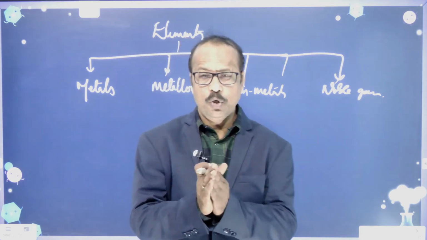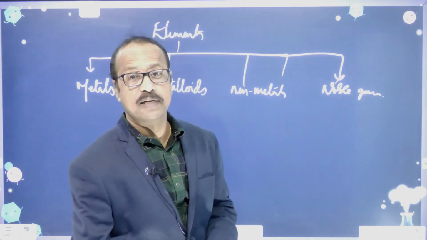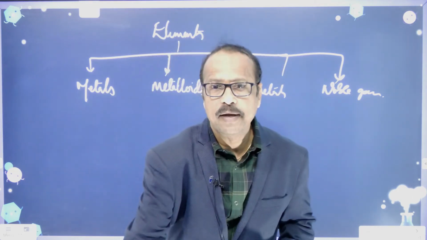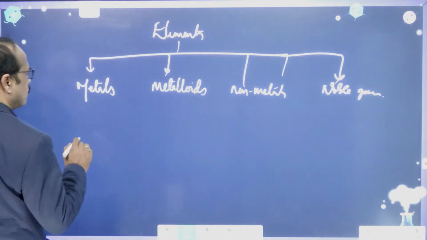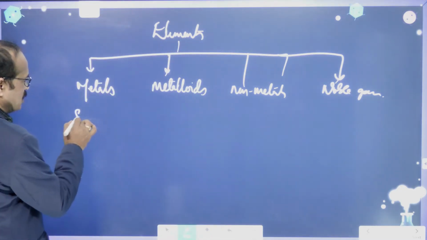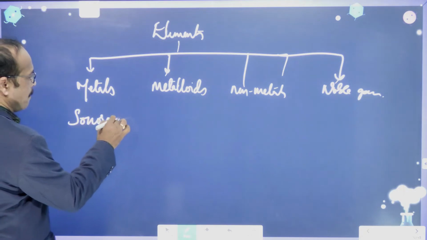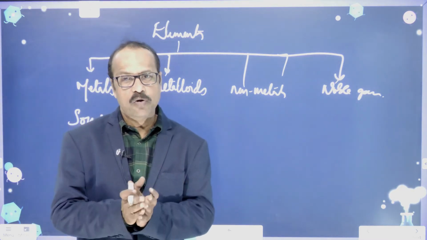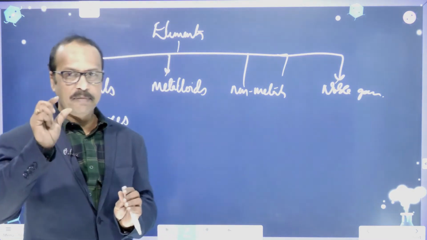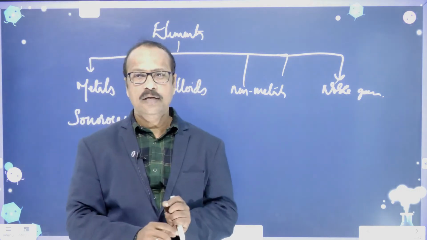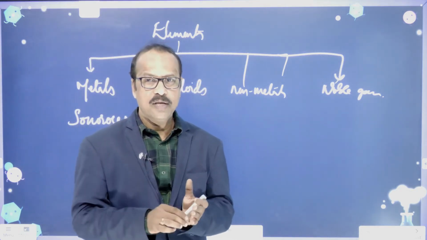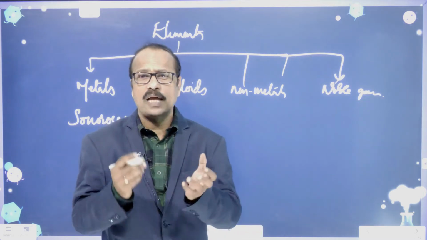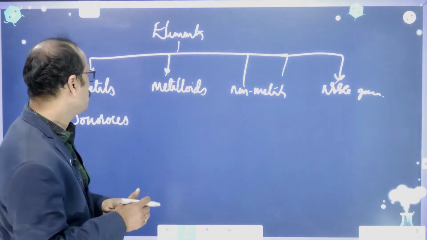Metals, you know, but I think you might have already studied some properties of metals in the lower classes. Some important properties: metals are sonorous. What is sonorous? Sonorous means which can make a loud sound. They are called metals. For example, take some metal, and if you drop it on the ground, you can hear a louder sound. If you take a plastic pen or pencil and drop it, you don't hear that much sound, right? So they are called sonorous.